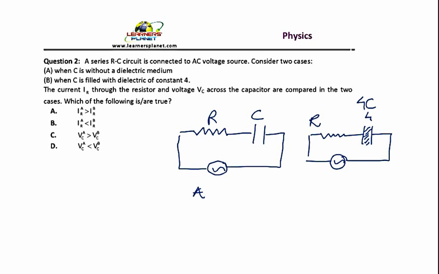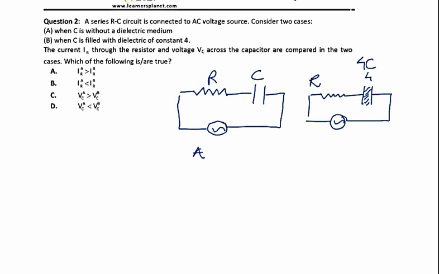The current IR through the resistor and the voltage VC across the capacitor as compared in the two cases, which of the following is true? Now since this is connected to an AC voltage, the point which is of importance is the impedance Z and the capacitive reactance offered by the capacitor. Both of them are connected to the same AC source, therefore their omega has to be the same.